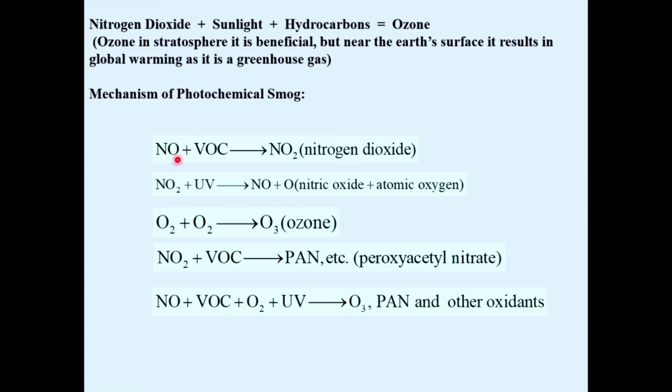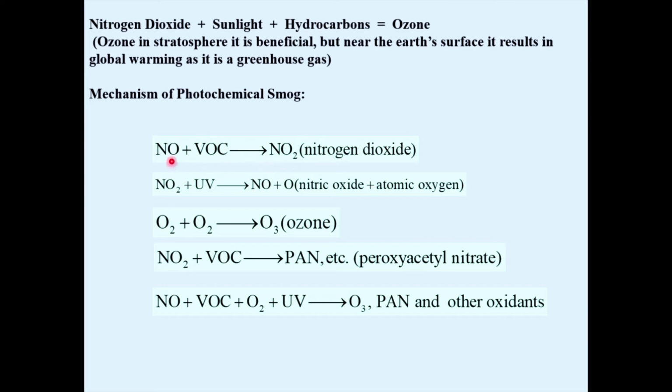So it is nitric oxide from the vehicular emission, also called a primary air pollutant. It combines with the highly volatile organic compound, from the emissions of petrol or diesel engines.